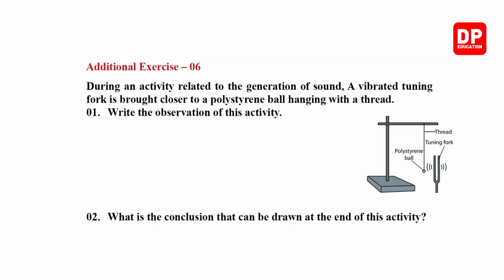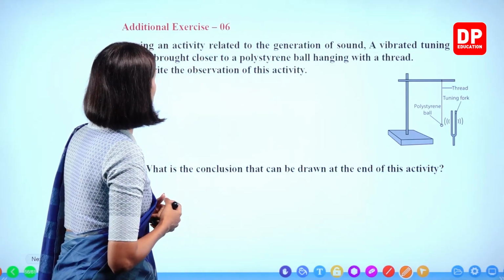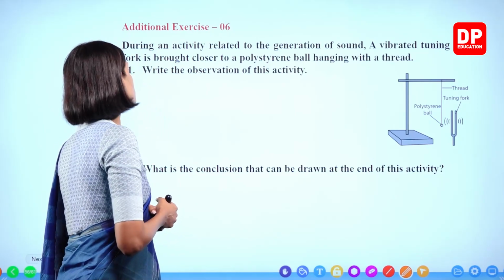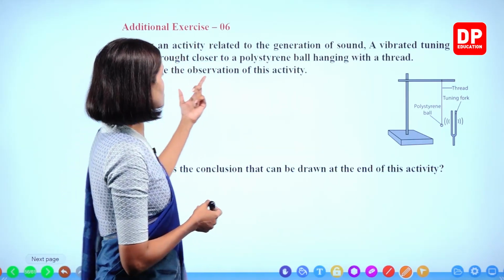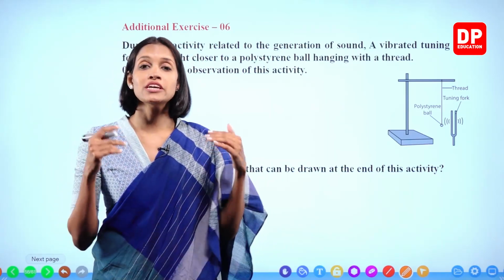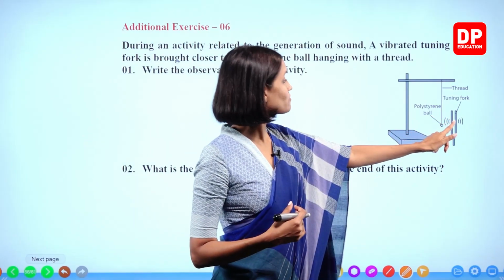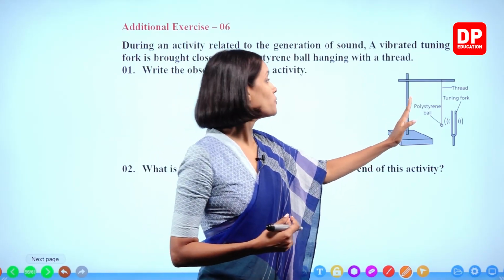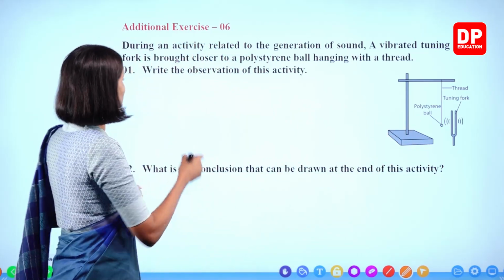Okay. Number 6. This is also one of the experiments that we did. Okay. During an activity related to generation of sound, a vibrated tuning fork is brought closer to a polystyrene ball hanging with a thread. Okay. Write the observation of this activity. Now here, when we vibrate the tuning fork, it produces a sound. Right? A sound is produced, and when we bring the vibrated tuning fork towards the polystyrene ball, what happens, children? The polystyrene ball moves to either side. Okay, let's write.